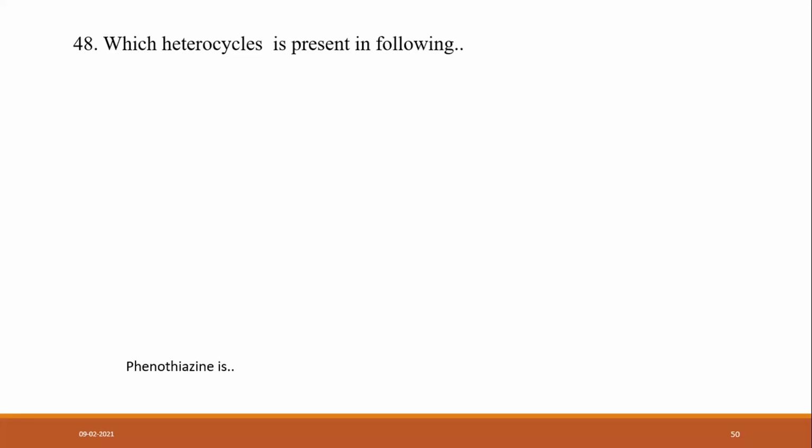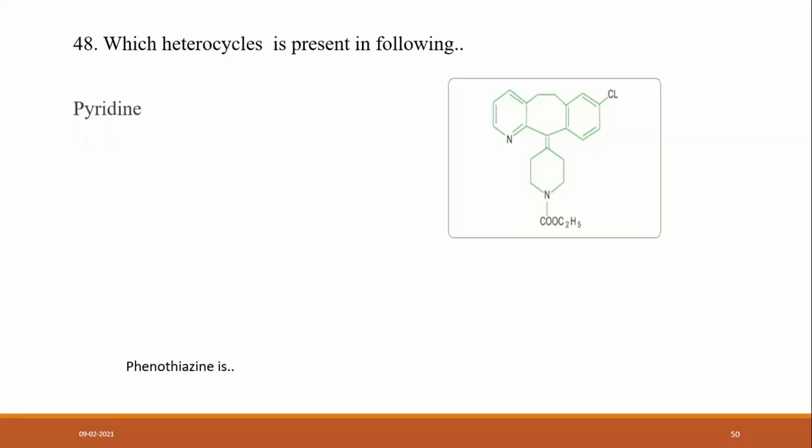Which heterocycles are present in the following structure? Pyridine, piperidine, phenothiazine, or all? How many and which?